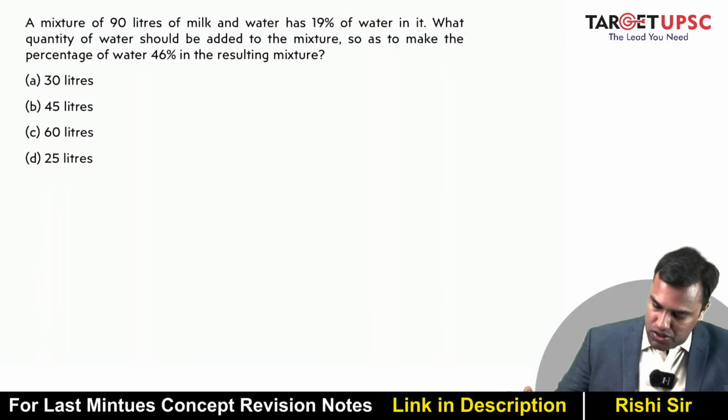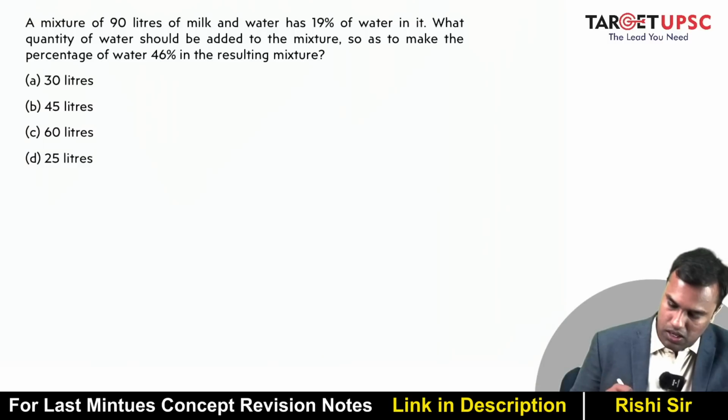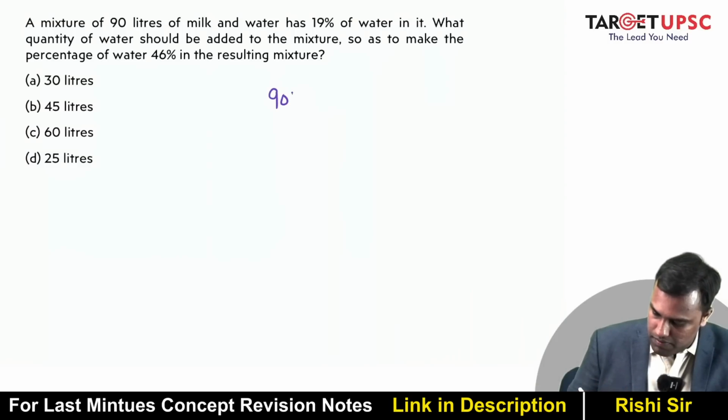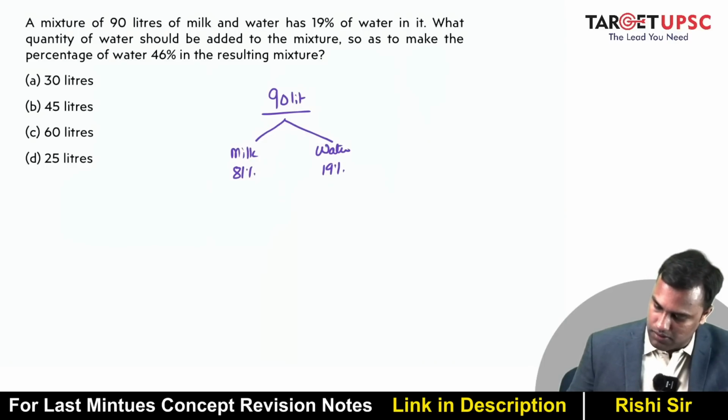A mixture of 90 liters of milk and water has 19% of water in it. What quantity of water should be added to the mixture so as to make the percentage of water 46% in the resulting mixture? Okay. So mixture of 90 liters. It has 19% water. So can I say milk is 81% and water is 19%. What quantity of water should be added so as to make the percentage of water 46% in the resulting mixture?